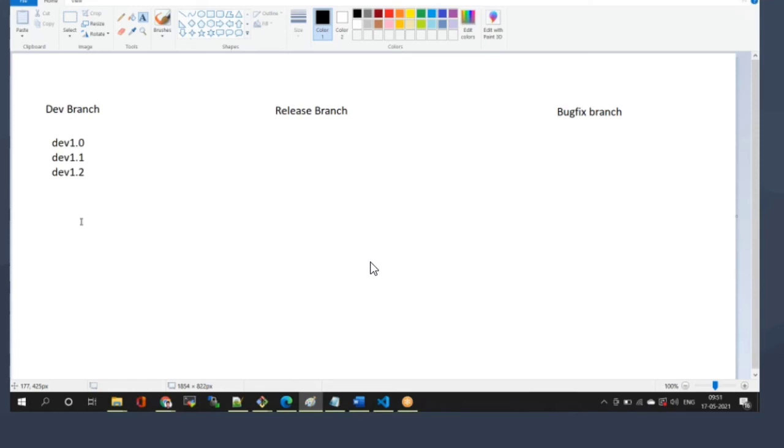Next, release branch. Note down release branch.